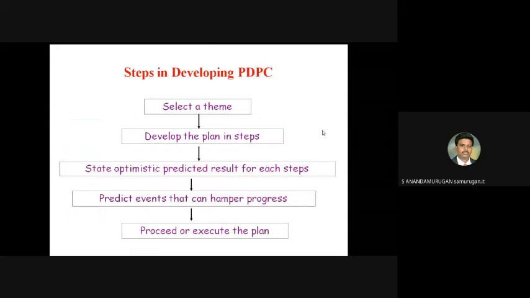The steps in developing a PDPC: first, select a theme, then develop the plan in steps, then state the optimistic predicted result for each step, then predict events that can hamper progress. Hamper progress means to obstruct progress. Then proceed or execute the plan.